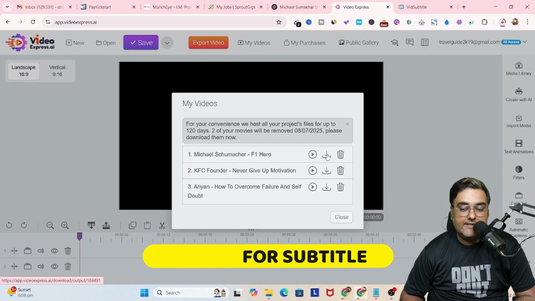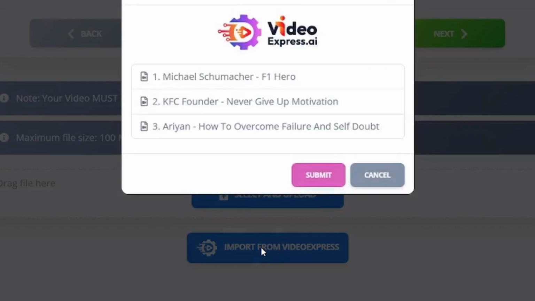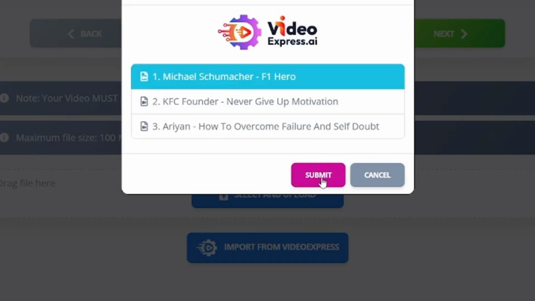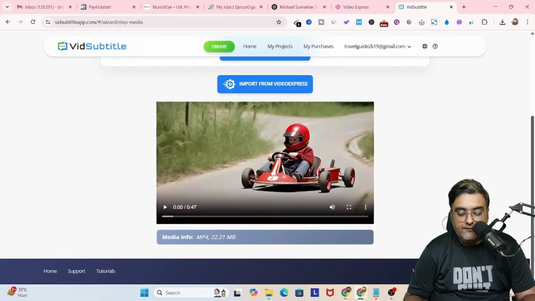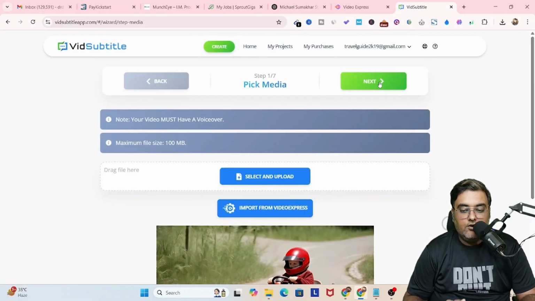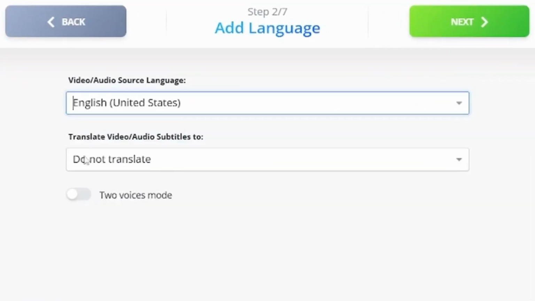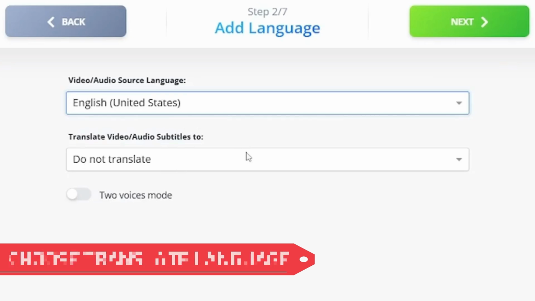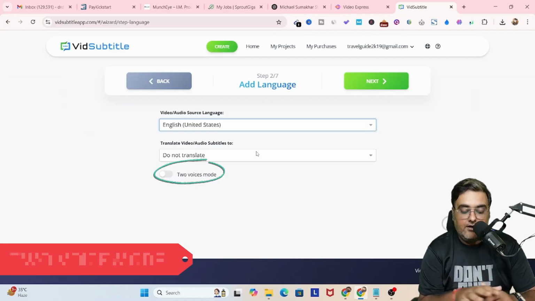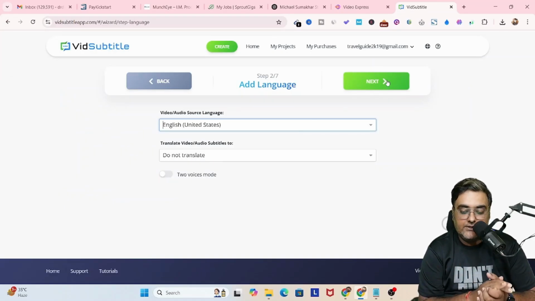Let's go over to the Vid Subtitle tab. Now let's click on import from Video Express, and this time we can find it over here, right? So just select this and click on submit. Now as you can see, it has brought in the video over here, right? So now we just need to go over to the next, and in this tab we need to select the video language, and then if we want to translate the subtitles in some other language, we can select over here, right? Or if there are 2 voices, we can select the 2 voice mode as well.